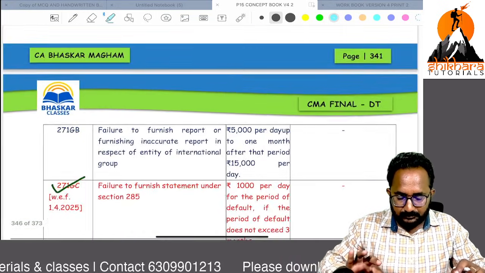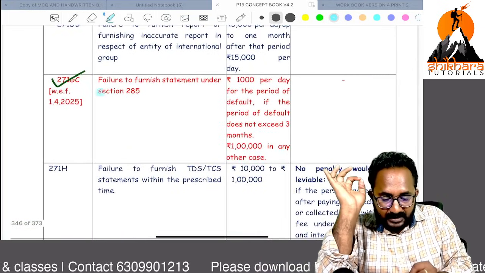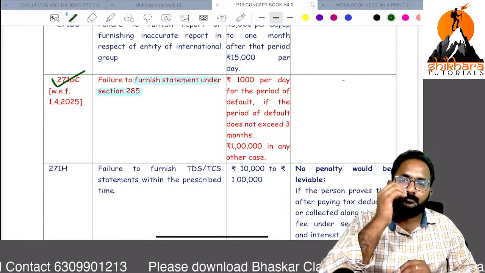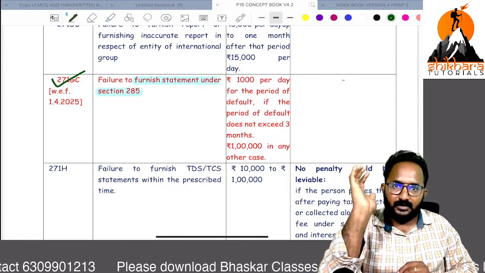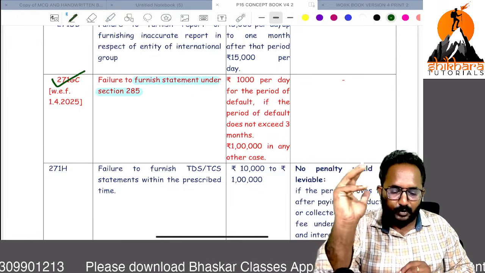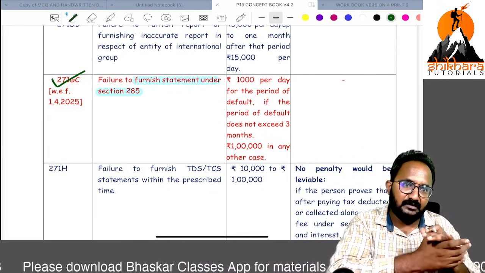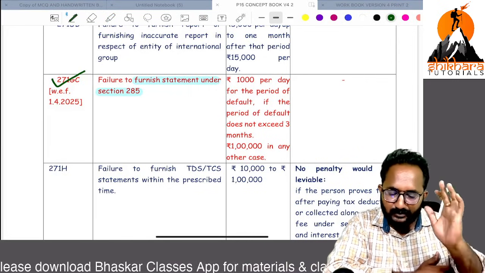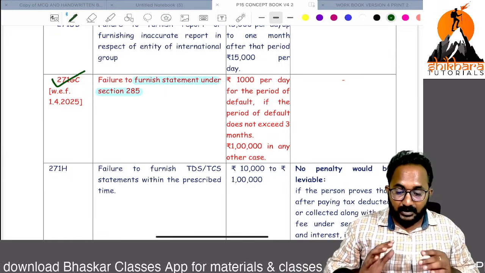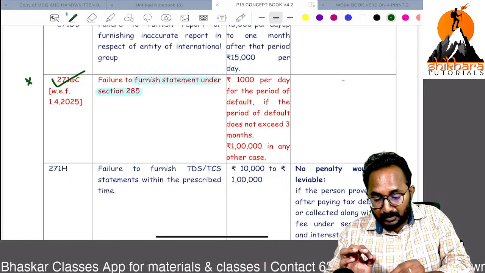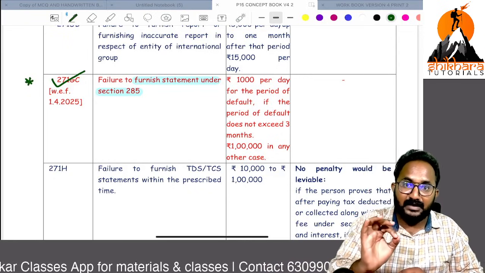Next, section 285 statement. In the non-resident chapter, we have this. Normally we can say country by country reporting. If any international group is there, on behalf of that international group, alternative reporting authorities need to submit the statements. If they fail to file, by amendment, that's why remember 271GC newly introduced.